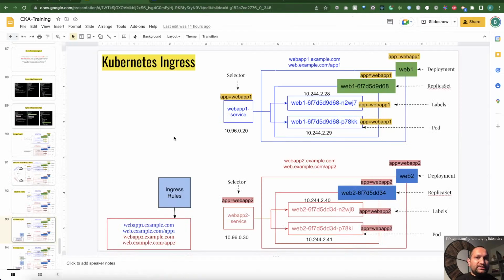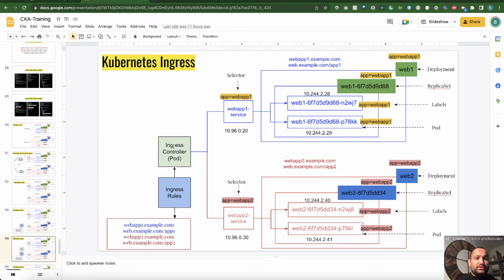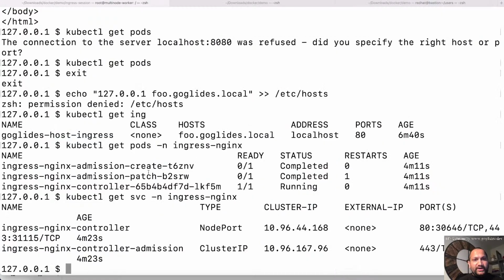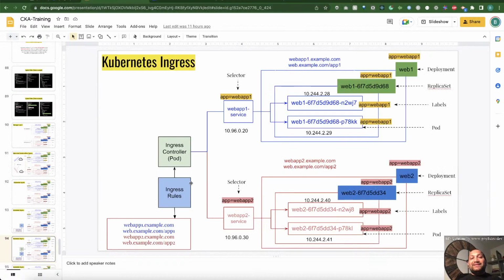But the problem with Kubernetes is there is no controller which understands this Ingress rule. If you create the service object, there is a controller which understands that. If you create the deployment object, there is a controller which understands that configuration. Or if you create a replica set, there is a controller which understands that one. And all of them are the Kubernetes controllers' job, right? But there is no controller which understands the Ingress rules. And what you need to do is create the Ingress controller on your own, manually. And that's what we did. We applied that Ingress controller. We created the Nginx Ingress controller. We deployed that one, and it will start understanding this Ingress rule.